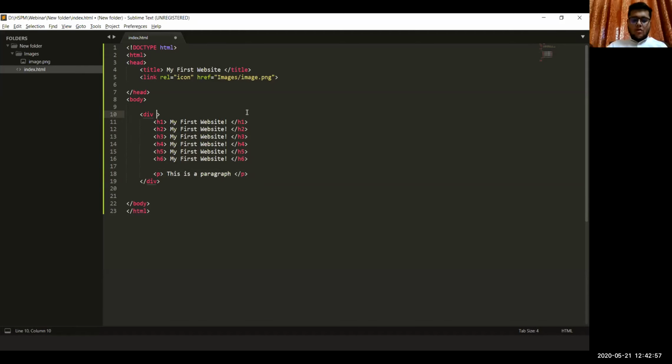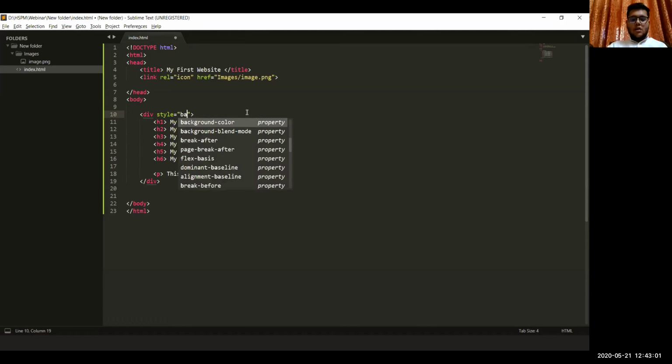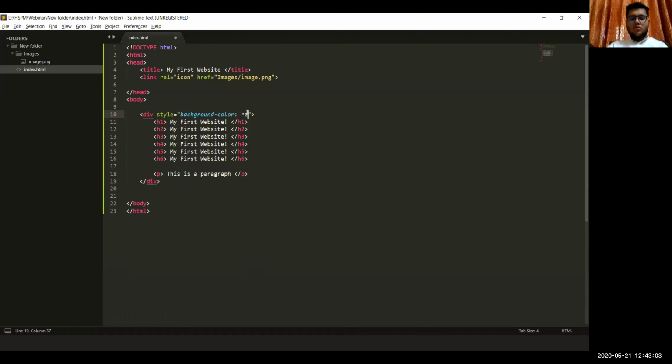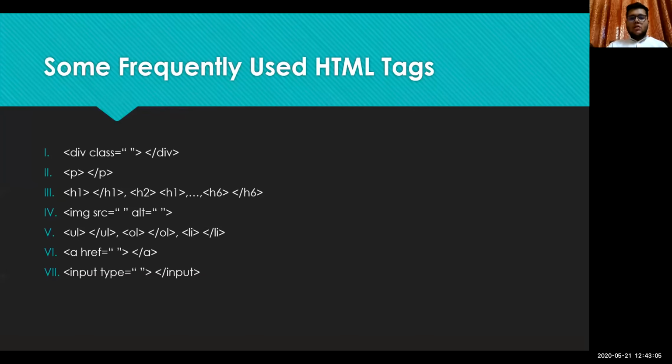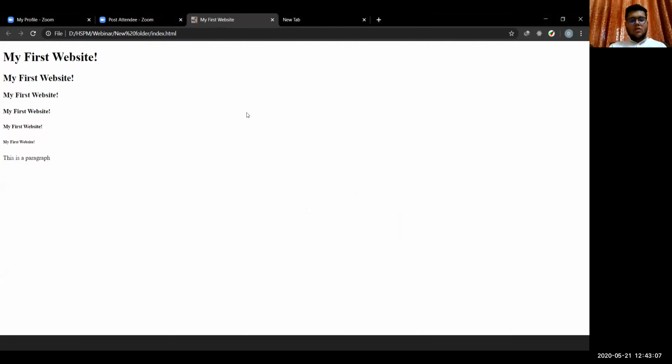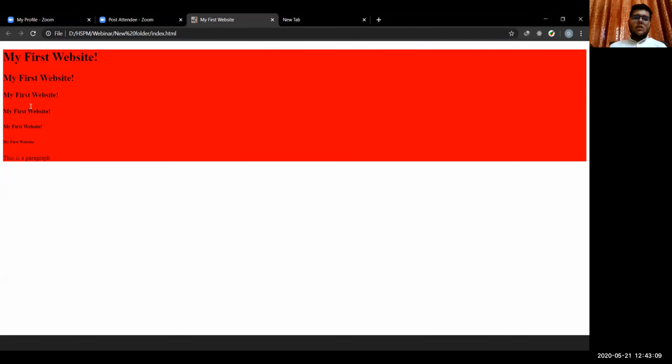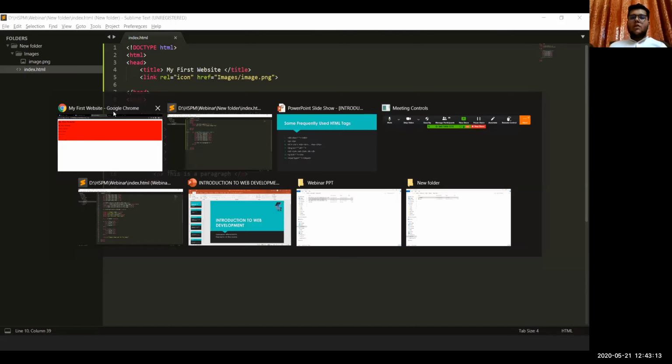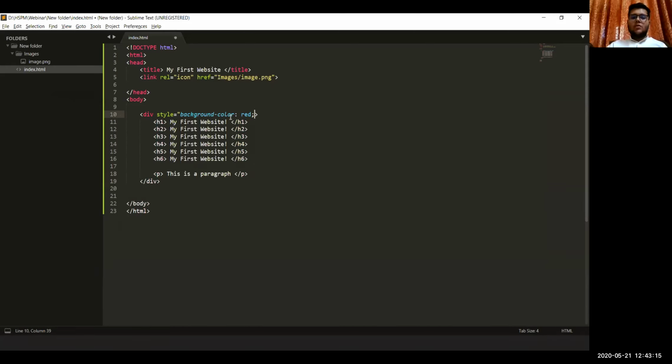For example, I write style background color equals red. Everything within this tag will have a red background color. That was just a demonstration of what div does, and what style is, we'll learn tomorrow in CSS.